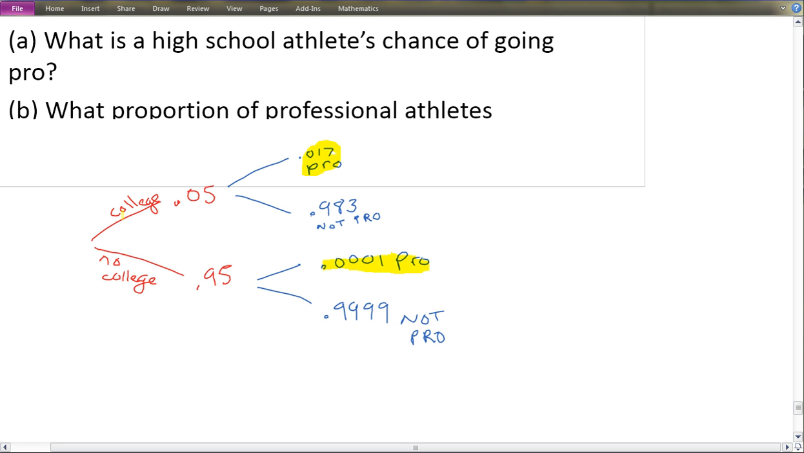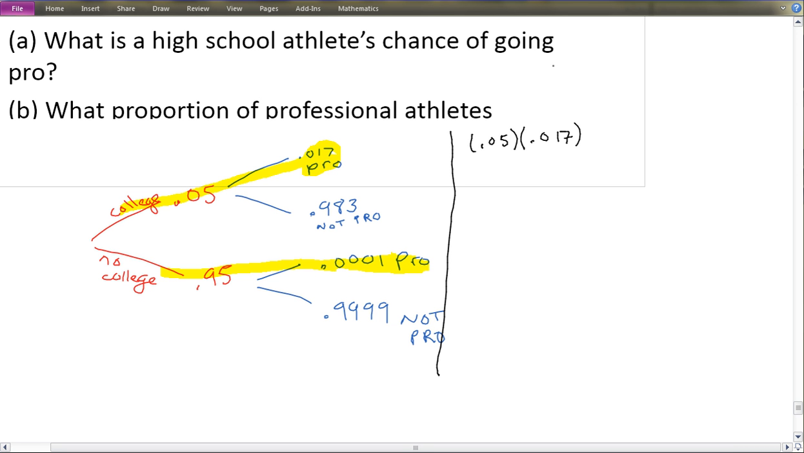It's really, what's the probability that they go to college and become pro? So we multiply those together. And then what's the probability they don't go to college and become pro? So the probability is just going to be equal to this, and I'll write out the calculation, but won't actually work it out. You can plug it into the calculator yourself. So that's 0.05 times 0.017. So that's the top one.